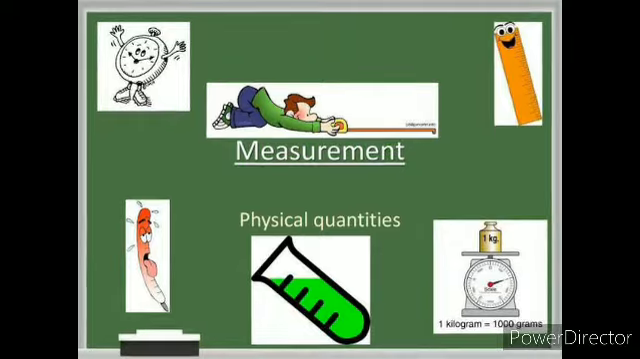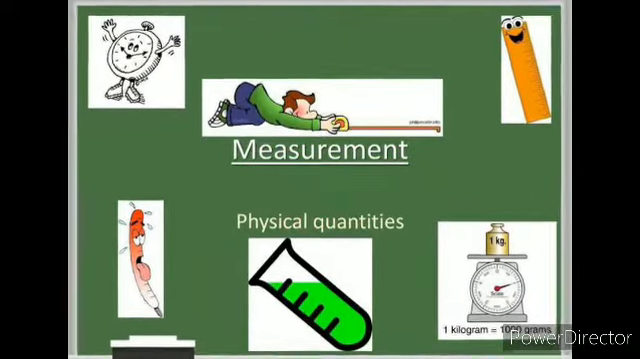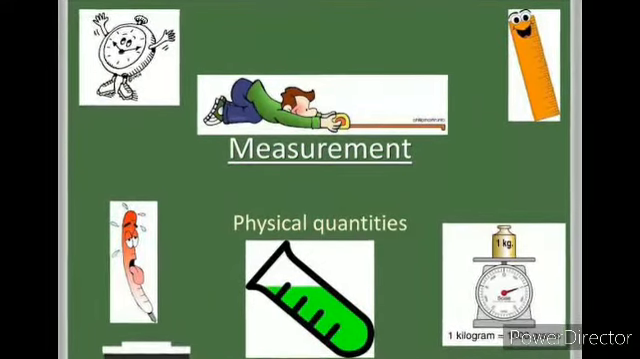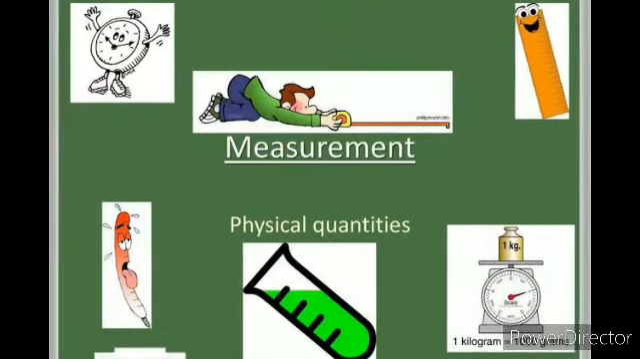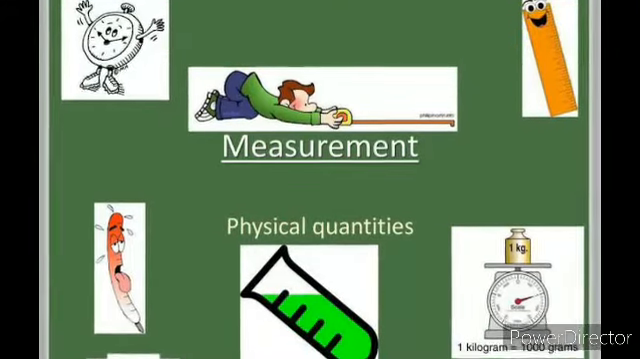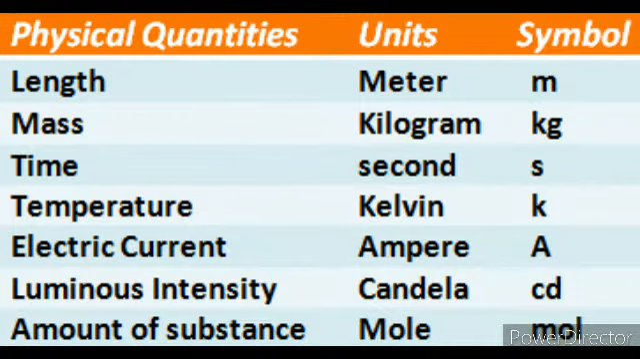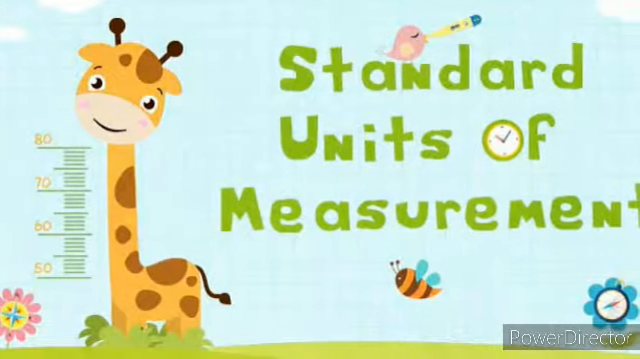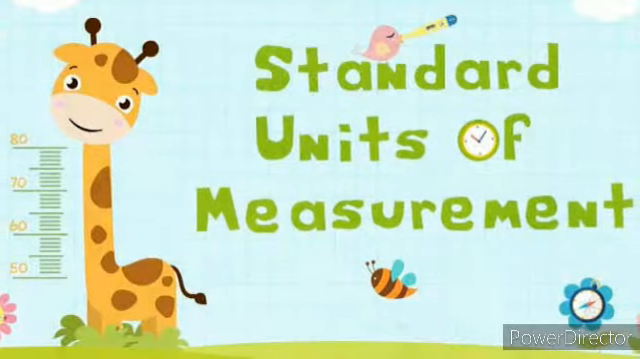And these quantities are known as physical quantities that can be measured in different manners. For example, quantities like length, weight, time, temperature, speed, etc. that can be measured, and these are known as physical quantities. And we have some different units to measure these different quantities. So these are known as standard units.